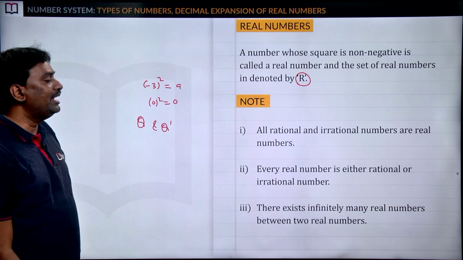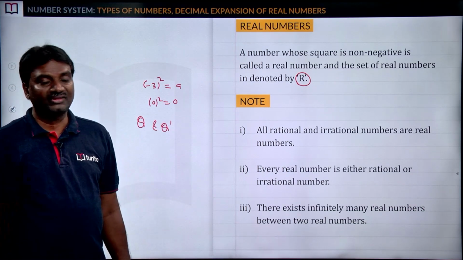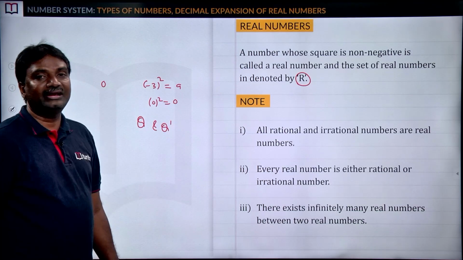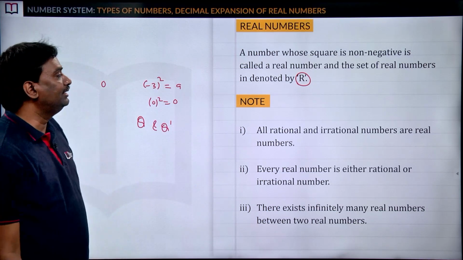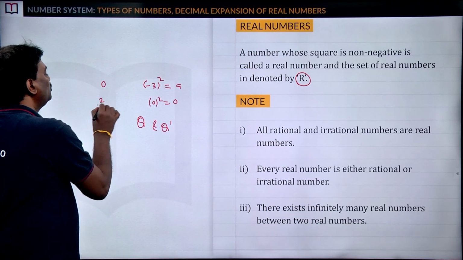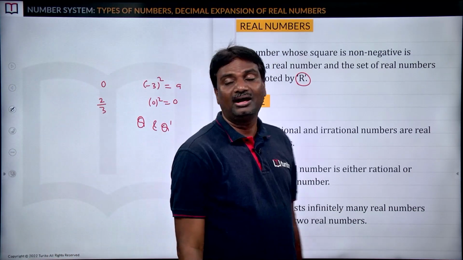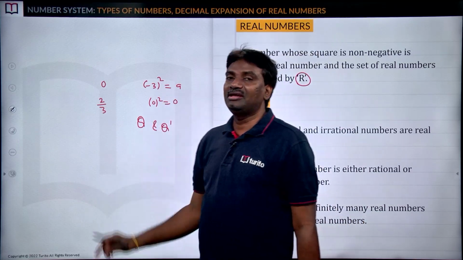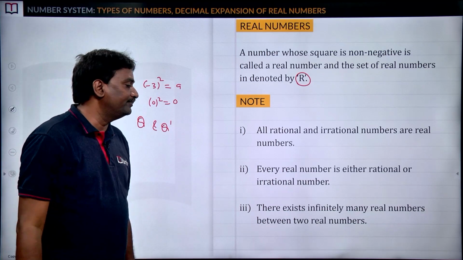Next, every real number is either a rational or irrational number. So for example, if we take 0, 0 is clearly a rational number because that can be written as 0 by 1, and we can say that is a real number. If we take 2 by 3, just I told you, by dividing the numerator 2 by the denominator 3, we are not getting the remainder as 0. So we can say 2 by 3 is an irrational number and that is also a real number.